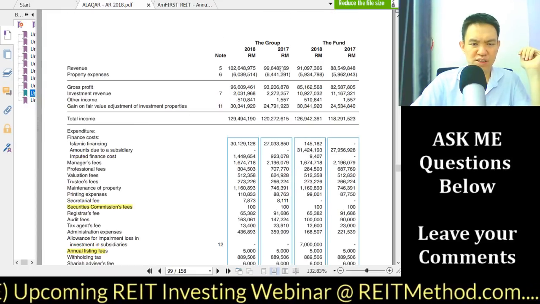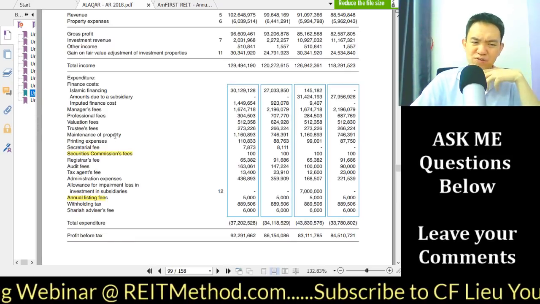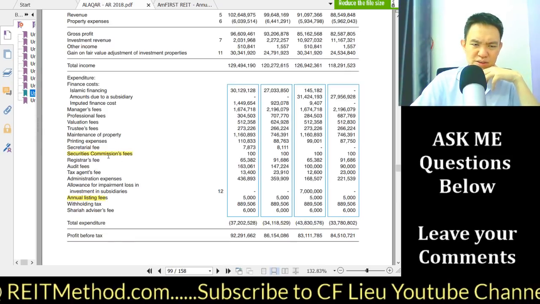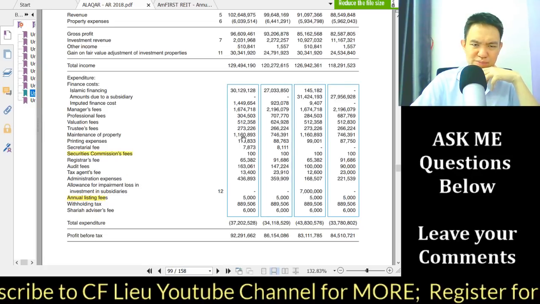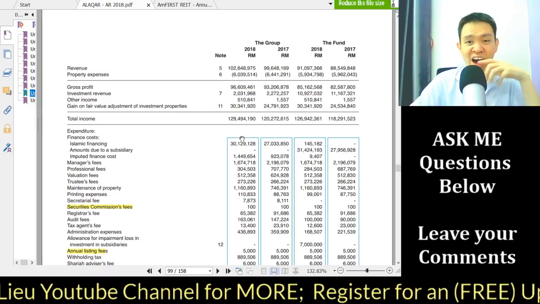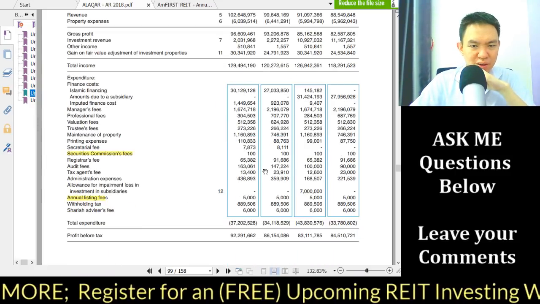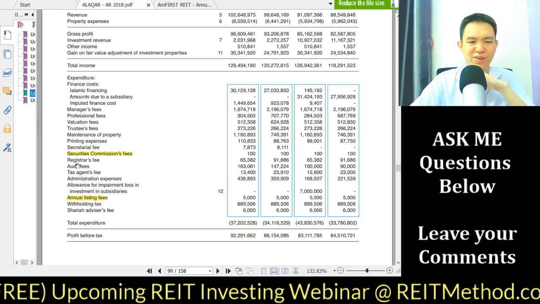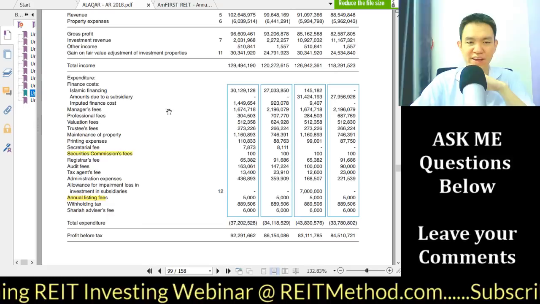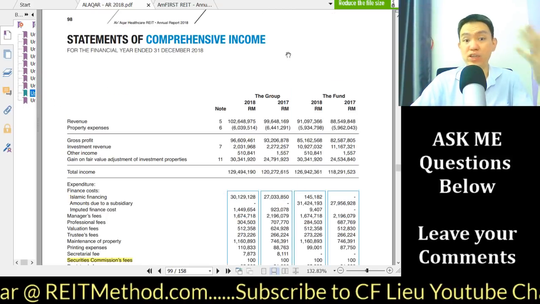Okay, so moving on to here, this is the one, right? This is pretty interesting. You can see what's happened on the group. Now I have not really seen any REIT manager list what we call security commission fee or annual listing fees, which is pretty interesting over here. Security commission fees cost actually not much, but anyway they still listed it over here, so I wasn't really aware of that.